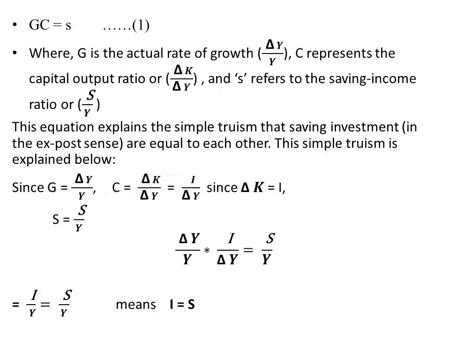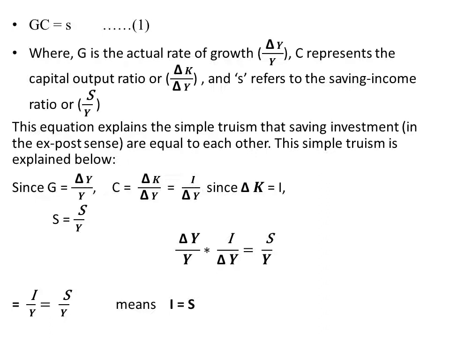We can cut delta Y and delta Y in the first part of the equation. So the equation becomes I by Y equal to S by Y. I equal to investment, Y equal to total income, S equal to total saving, Y equal to total income. Okay, that is I by Y equal to S by Y. It means saving equal to investment, or I equal to S, saving equal to investment.